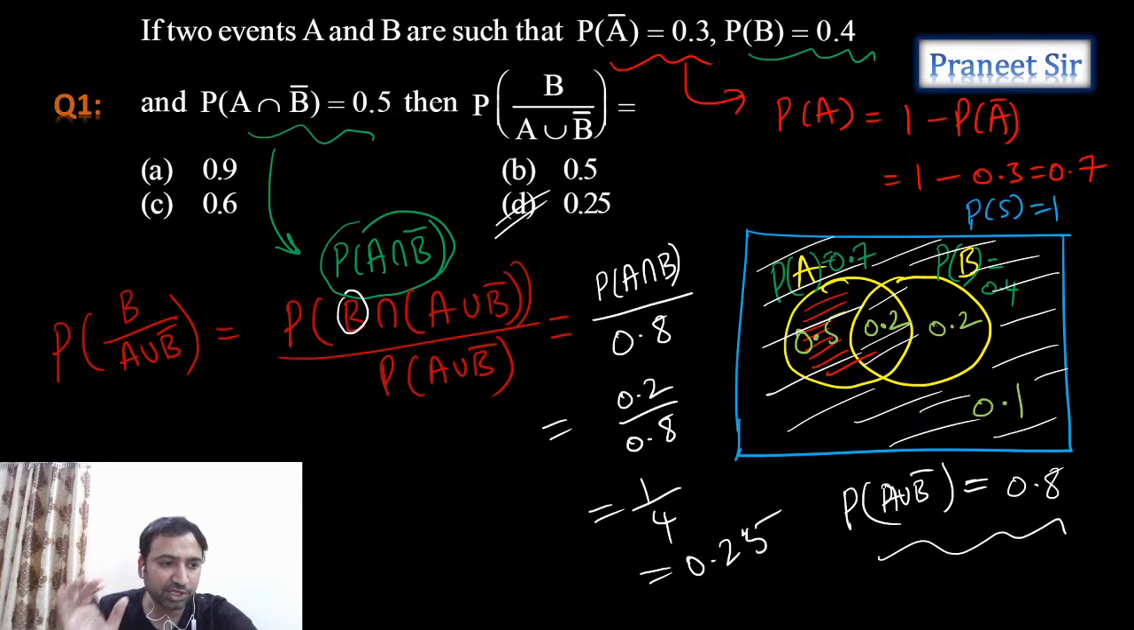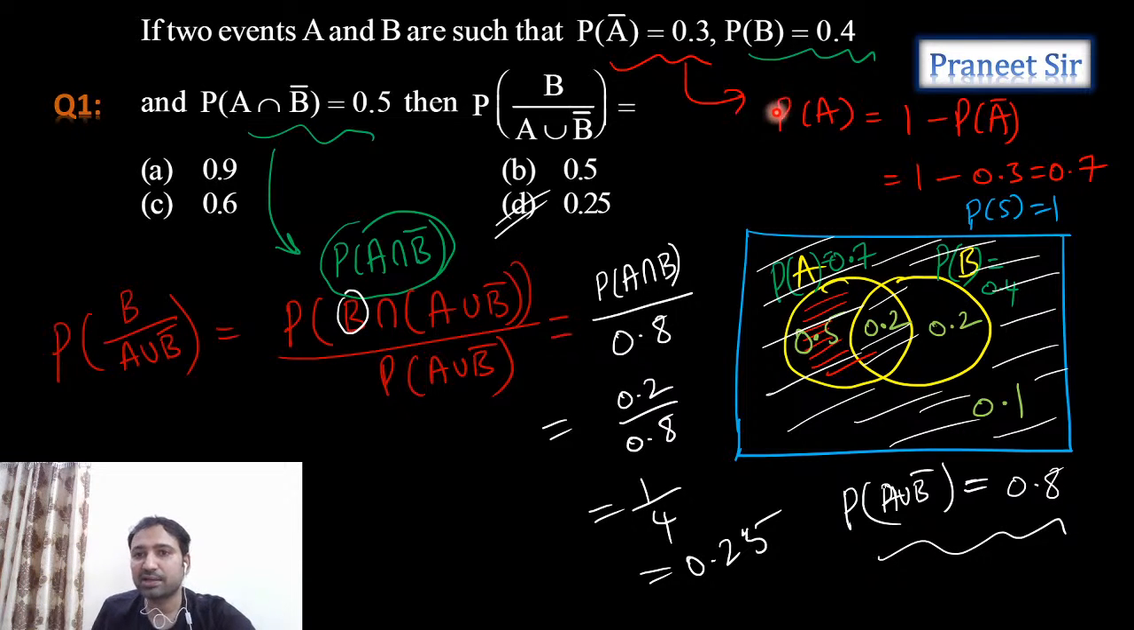Everyone understood this? Okay, chalo, let's discuss the same question again. First, we calculated probability of A from the given quantity, probability of A complement. IIT Allahabad IT or DTU CS. I think IIT Allahabad IT will be a better choice. You can check the previous two years' campus placements and all.